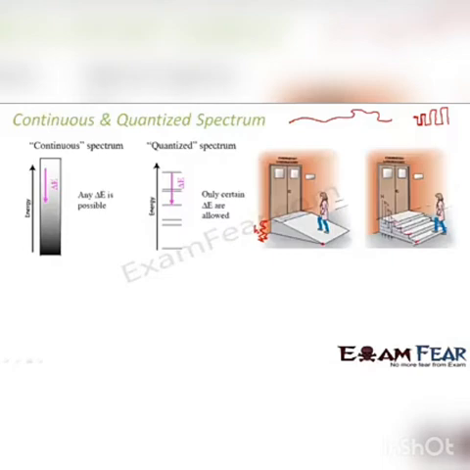So there are 4 discrete levels which are only allowed. The girl is allowed to step only on these 4 stairs. She cannot step somewhere in the middle of these 2 stairs, right? So this is your quantized spectrum. In this case, the girl is allowed to step anywhere she wants, so it is changing continuously. This is a continuous spectrum.